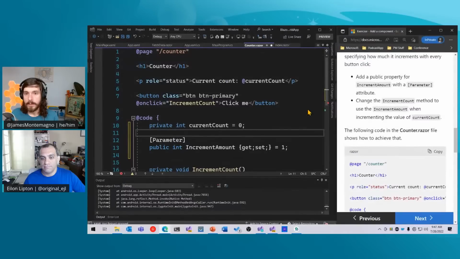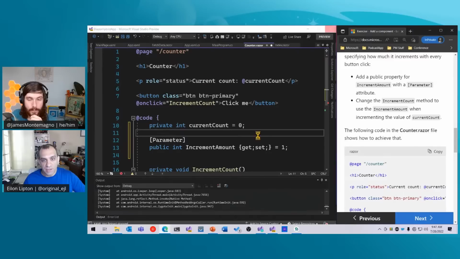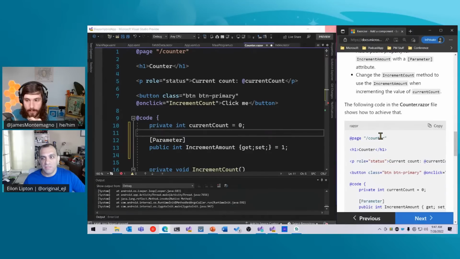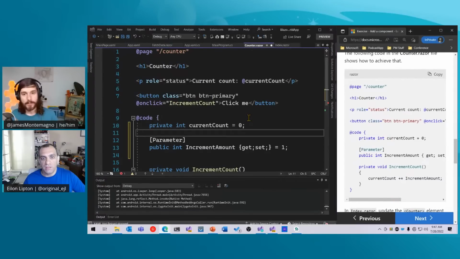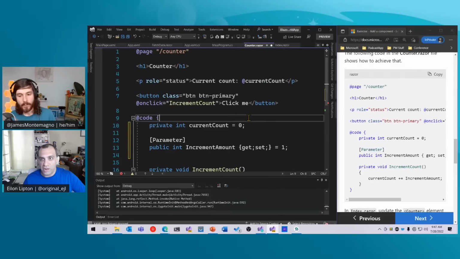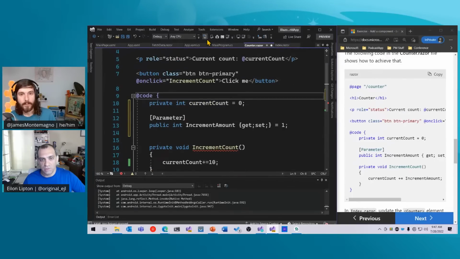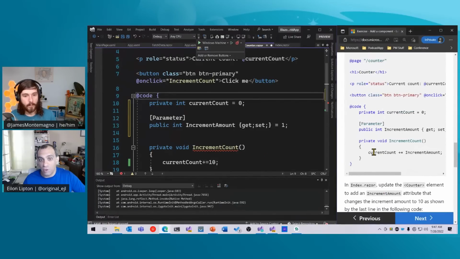Now, Alon, what does that parameter do? That's an attribute, correct? Right. That's a C# attribute that Blazor provides so that you can specify, and this might be spoiling the very next thing, what are the publicly settable properties of this Razor component. James has this counter component that he's reused already on the main page of the application, and he wants to make things configurable. Well, Blazor doesn't just let you set anything on that component. You have to specify things as being a parameter, and that's what tells Blazor to allow that to be set whenever the component is used in another page.